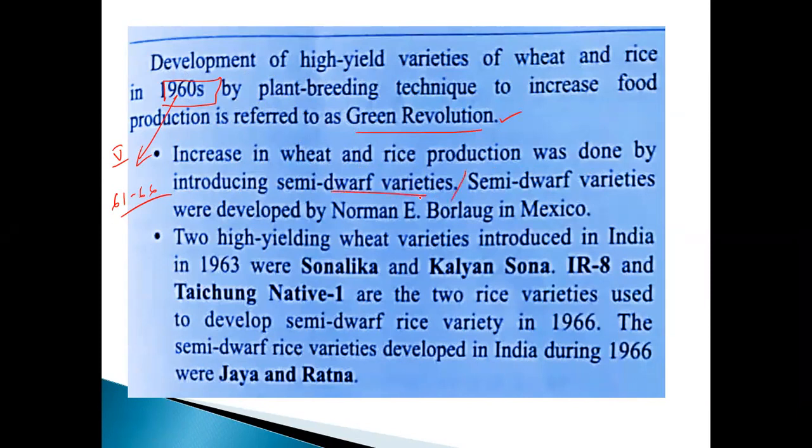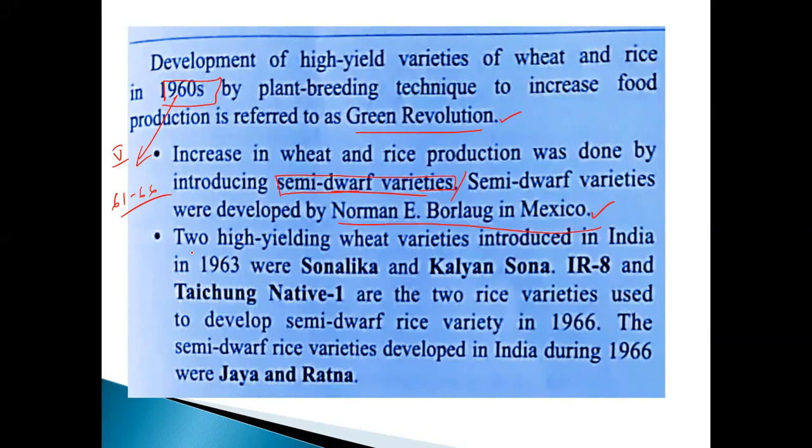Semi-dwarf variety. Who did it, you know? MS Swaminathan as well as Norman Borlaug. They introduced the semi-dwarf variety. Okay, this is very, very important. The semi-dwarf varieties were developed by Norman E. Borlaug in Mexico. This was first developed by the scientist called Norman Borlaug in Mexico. That's why they have given the name Norman E. Borlaug as the father of green revolution in the world.